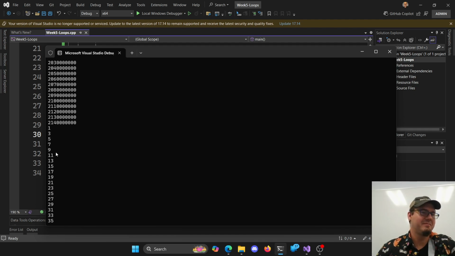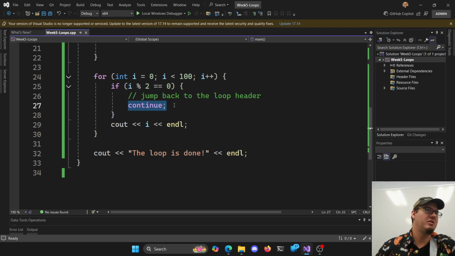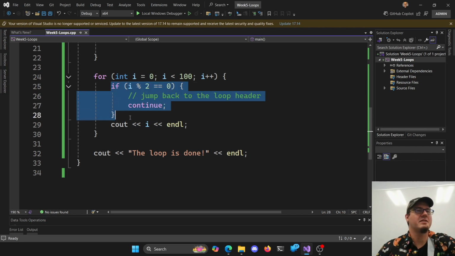Yeah, we get the odd numbers. Again, not very exciting here. We could have just said if it's odd, print. Now, sometimes a continue is helpful because you might have like 50 more lines of stuff in your loop that you want to skip, and that's much faster. Again, you could just put it in an if block though.